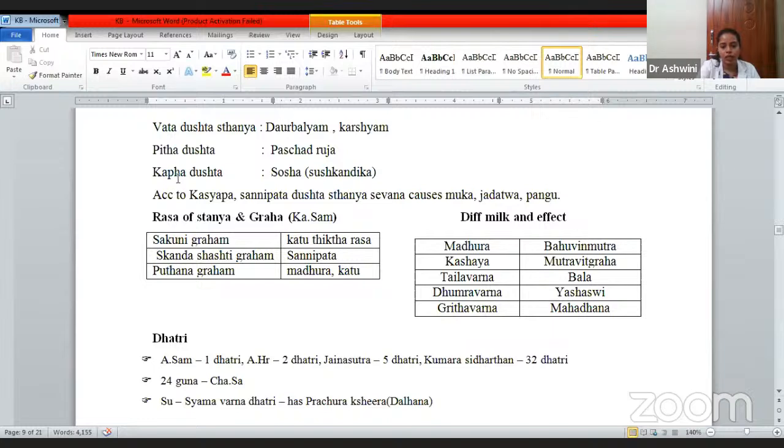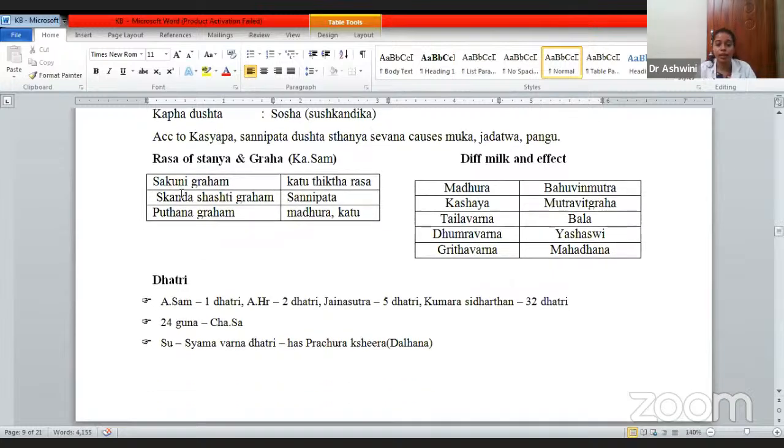Then rasas of Stanya and Graha. Okay, if this Graha is infected, then what will be the rasa of a Stanya? For example, Shakuni Graha. If the Shakuni Graha has been affected, then the Stanya rasa will be Katu Tikta Kashaya. This has been told by Kashyapa. Then Skanda Shashti Graha. If that is there, Sannipata Kshira Dushti is there. Putana Graha. Then Madhura Katu Rasa will be there.